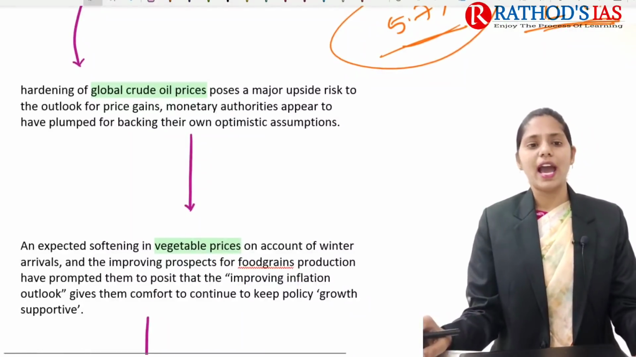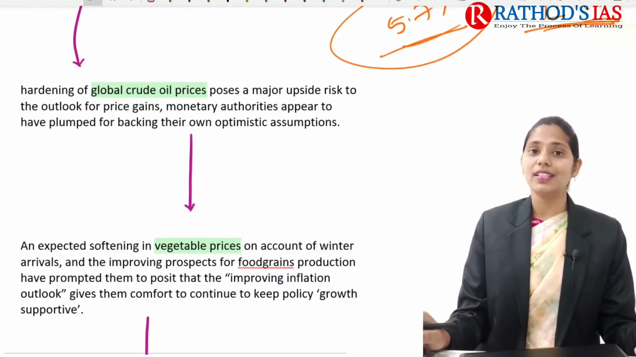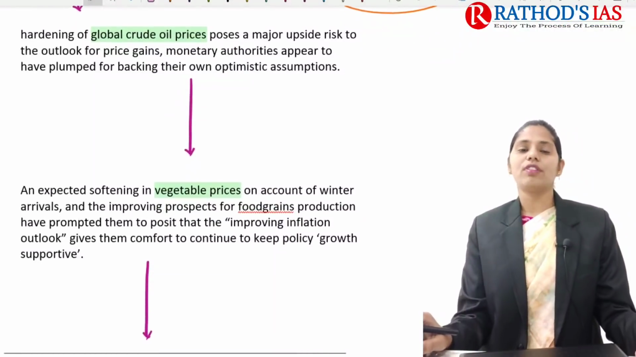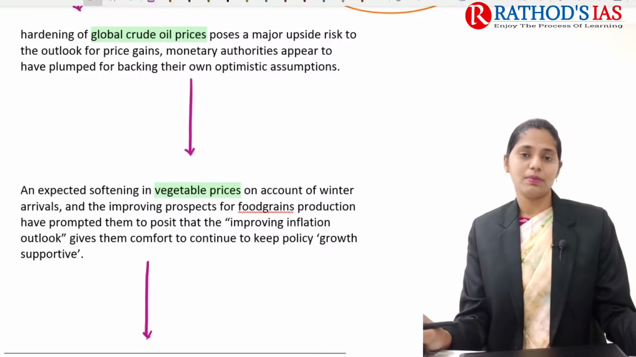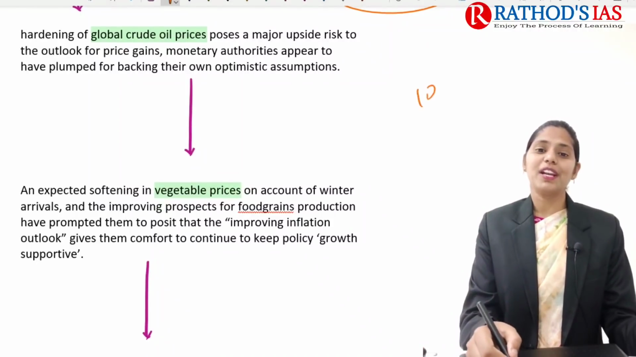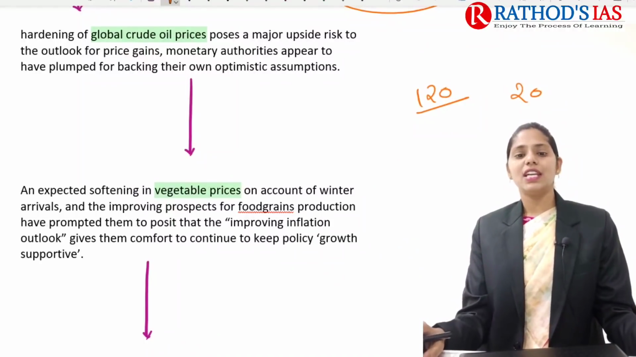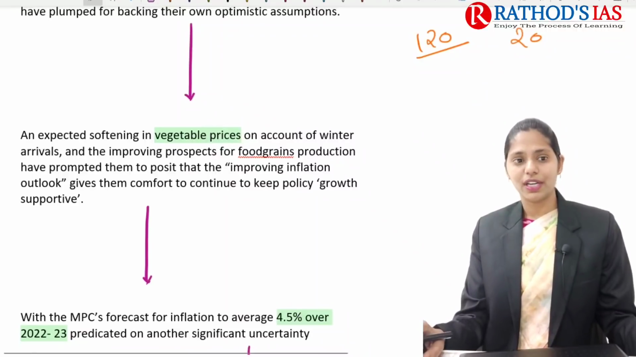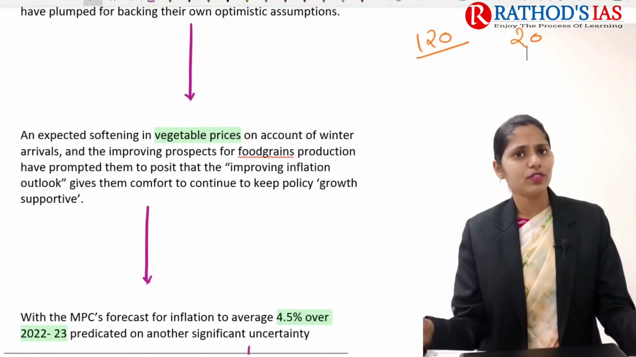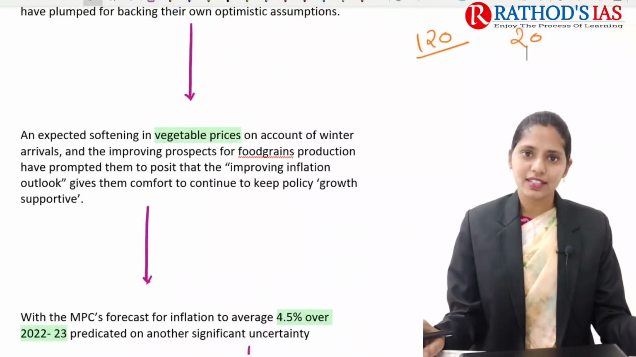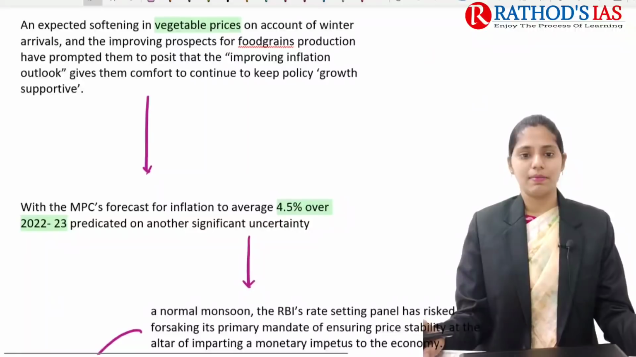And recently, what are the reasons for the decrease in inflation? Because of the softening of vegetable prices in the market. Earlier the tomato price used to be 120 rupees, now it is 15 to 20 rupees per kg. And there is also an increase in food grain production, and because of this there is a decrease in inflation seen in the market.